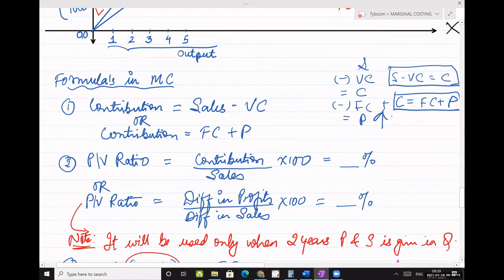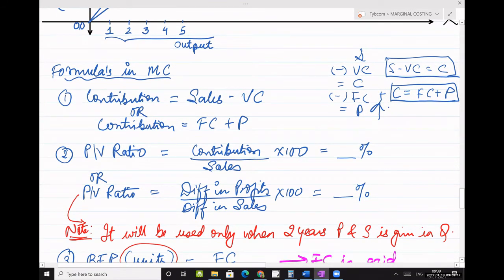Right. Then next is PV ratio. What is PV ratio? It is an indicator of the rate of profit. It is an indicator of the rate of profit which is earned by the businessman. So it indicates the rate at which you are earning your profits in business.